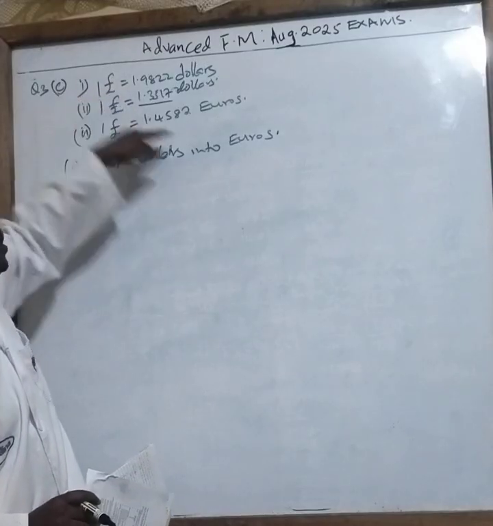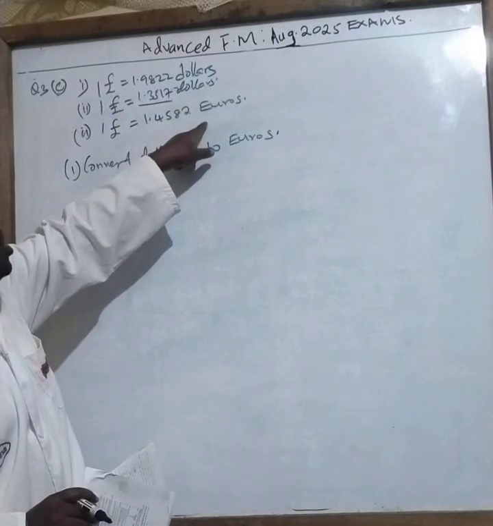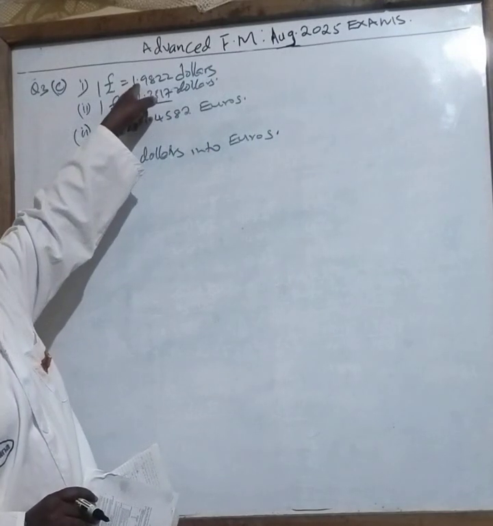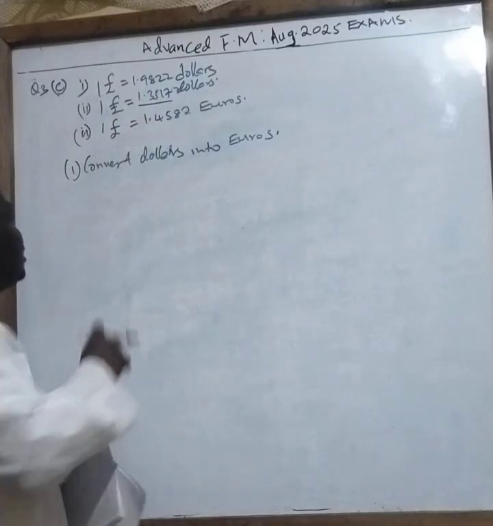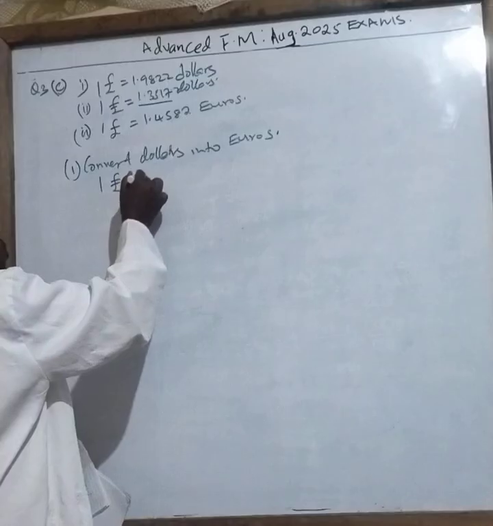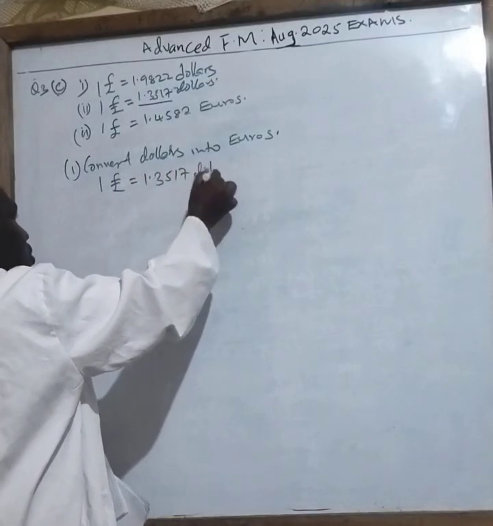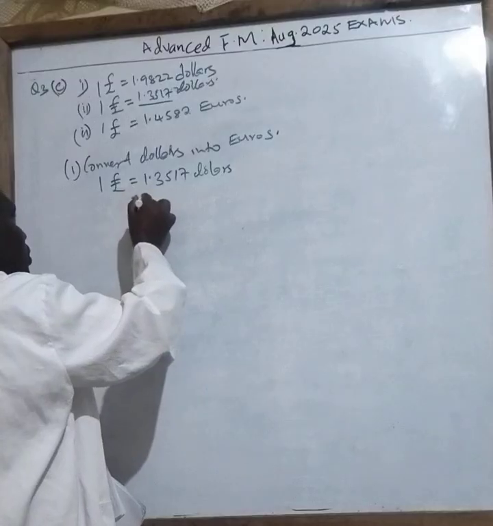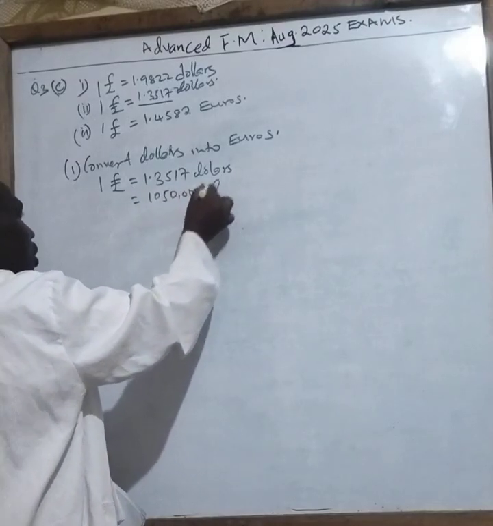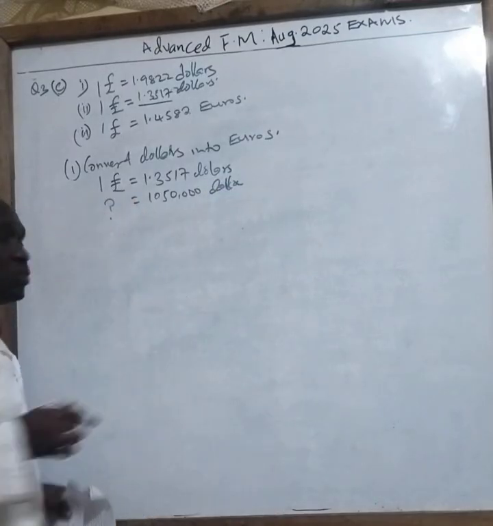So that once I get the euros, I will now come and buy the euros here. This is the second smallest, and this is the largest. So I now convert by saying 1 euro equals $1.3517. What about $1,050,000? Will give me how many euros?